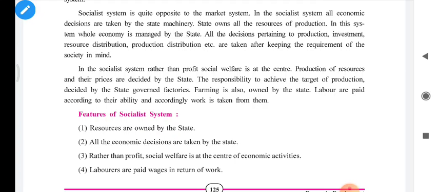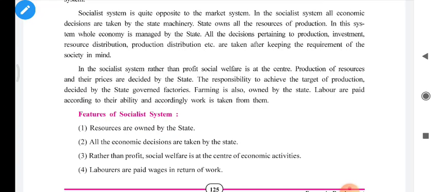For example, if the market system has no intervention of government, indirectly it means the socialist system has it. In the socialist system, all economic decisions are taken by the state machinery, meaning the clear intervention of the government is there. The state owns all the resources of production, meaning the government holds all the rights over the resources of production. In this system, the whole economy is managed by the state. All the decisions pertaining to production, investment, resource distribution, production distribution, etc. are taken after keeping the requirement of the society in mind.